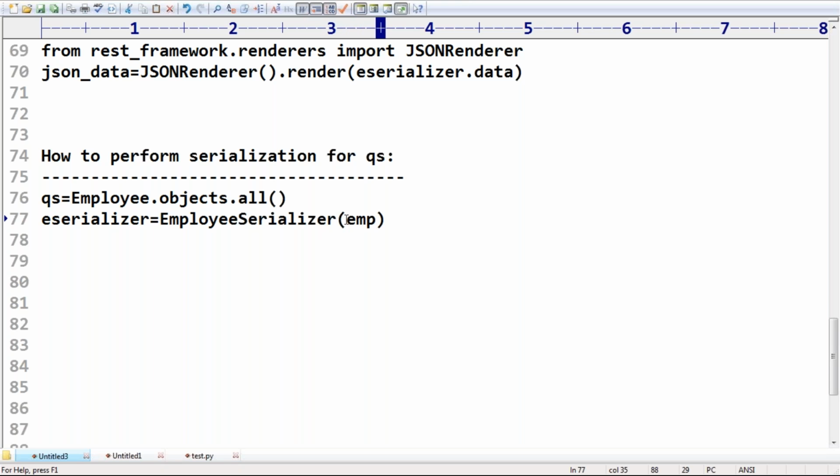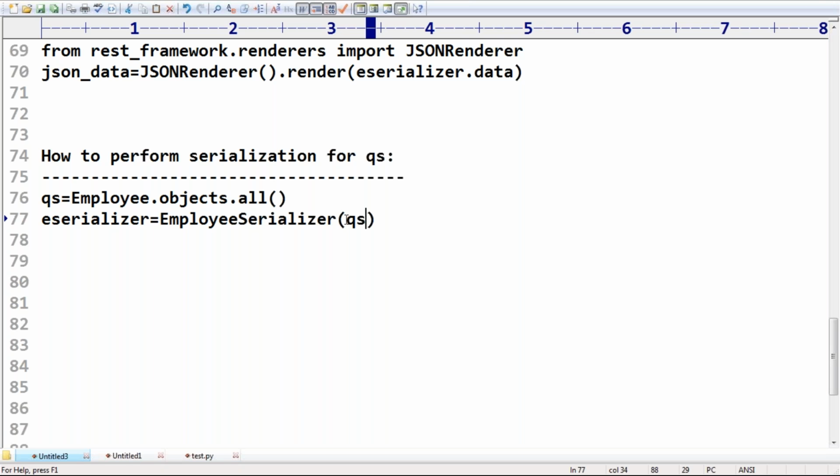But now what argument do I have to take? The query set. But here, one small twist is there. Whenever you pass a query set to the serializer to create the serializer object, one small thing you have to take care of.